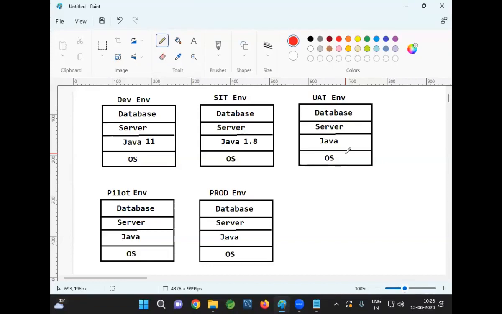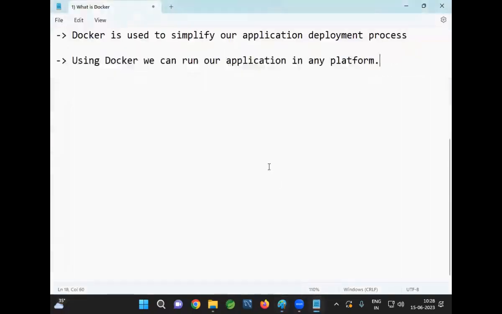How will Docker understand which softwares we need for the application? Docker file. We are going to specify that in the Docker file. Now, when you want to work with Docker, we need to understand the Docker file. What is the Docker file? Why do we need a Docker file? Docker file is used to provide instructions to Docker regarding softwares required for the application. Which softwares we need to execute our application, we are going to specify in the Docker file.